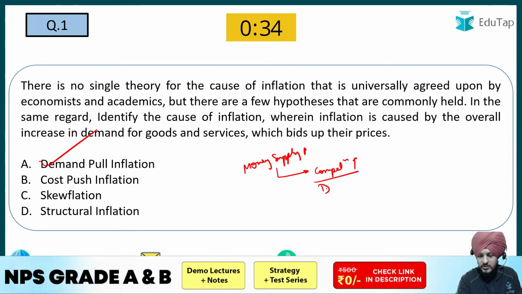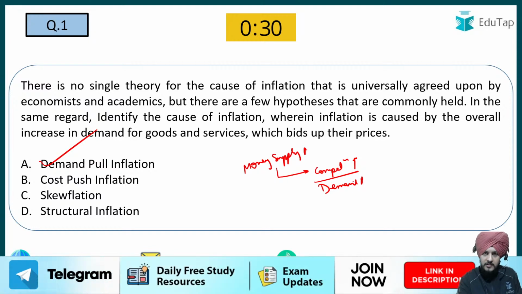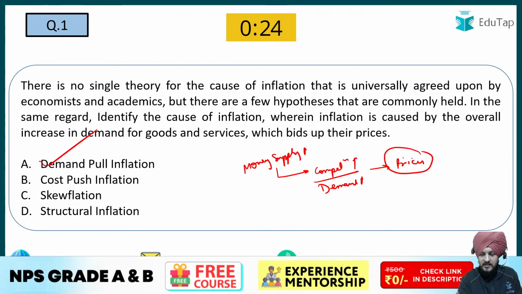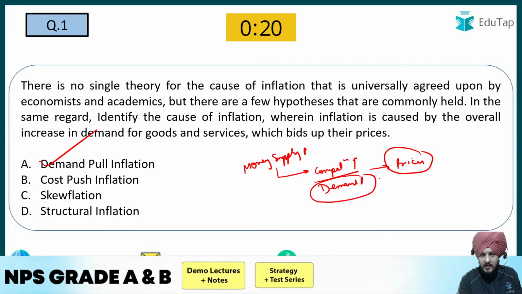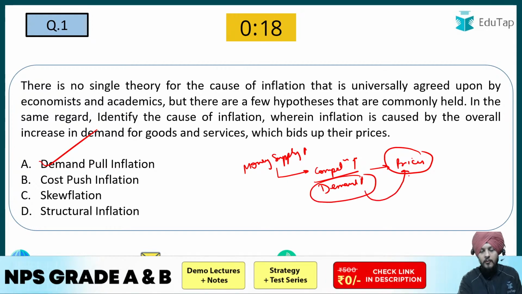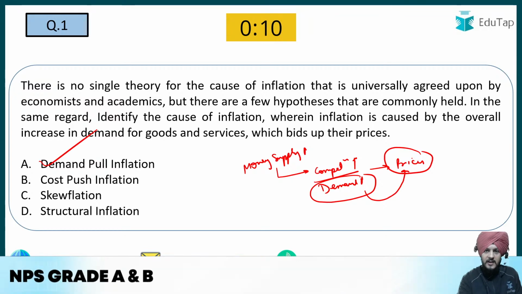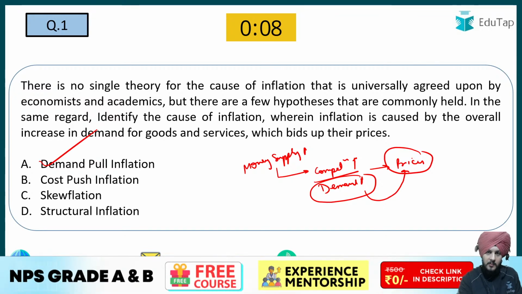or I should say the demand is high, what will happen as a result of the increase in demand? Just a usual scenario, basic economics, it will lead to an increase in prices. Since these prices are increasing because of the increase in demand, that is nothing but a type of demand pull inflation. For example, the steps taken by the government through fiscal policy to stimulate the economy, the inflation that can arise through it could be an example of demand pull inflation.